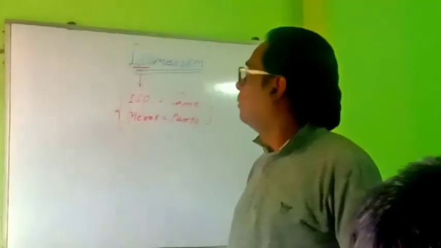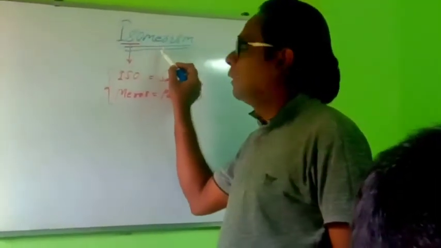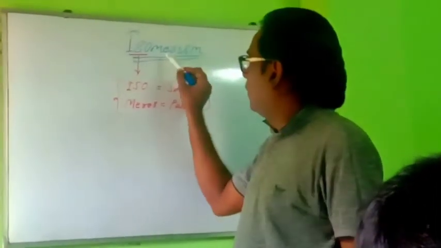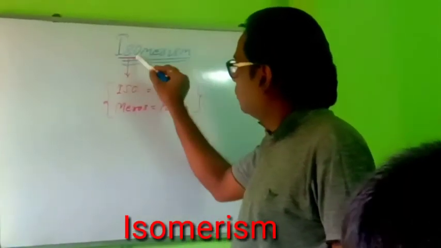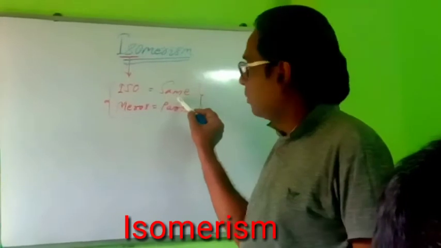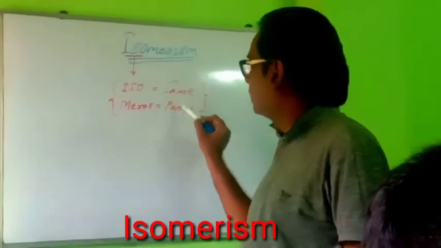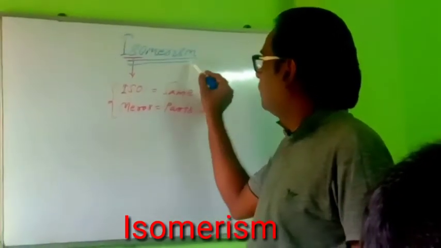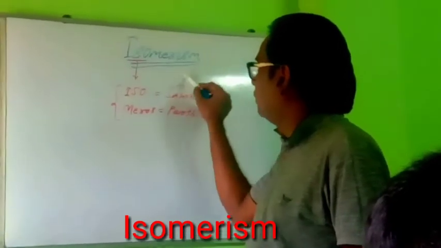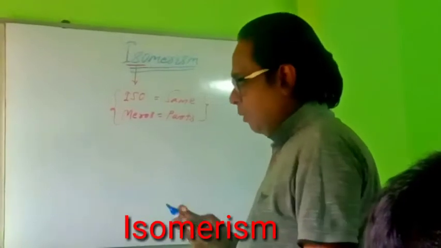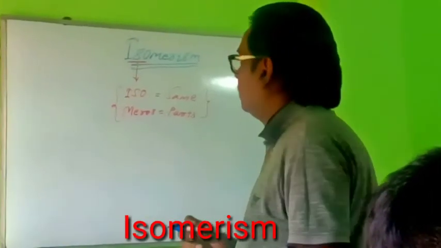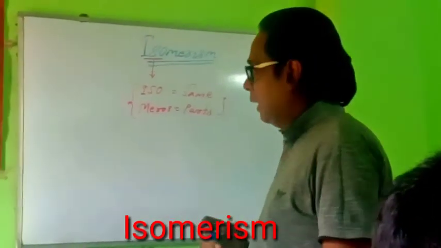To start, isomerism present in organic chemistry. What is isomerism? Iso means same. Meros means part, same part. Isomerism is a very important part of organic chemistry. It means having the same molecular formula but different physical properties and chemical properties.